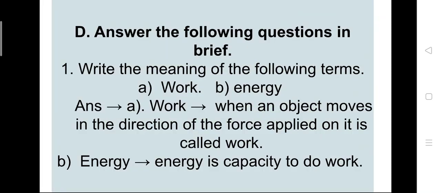Next is D. Answer the following question in brief. So first question is, write the meaning of the following terms. First is work. So work, when an object moves in the direction of the force applied on it, is called work. When an object moves in the direction of the force applied, that means it displaces its position, then we can say that work is done. The second is energy. Energy is capacity to do work. So that two meaning you can write.